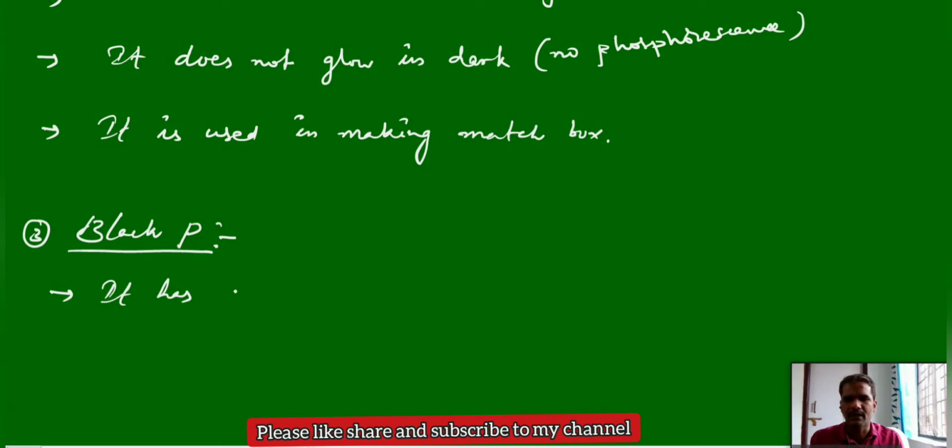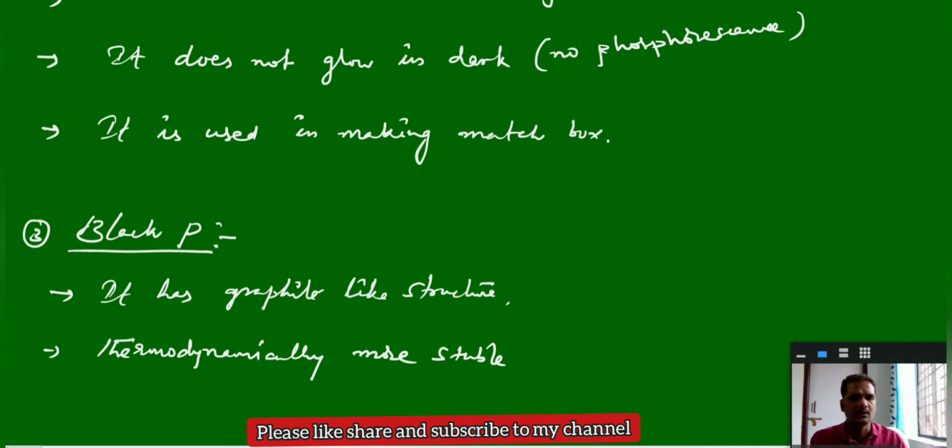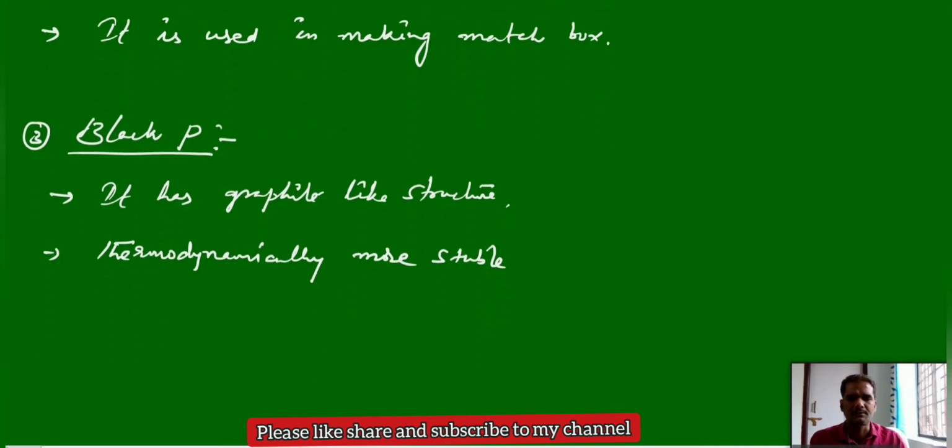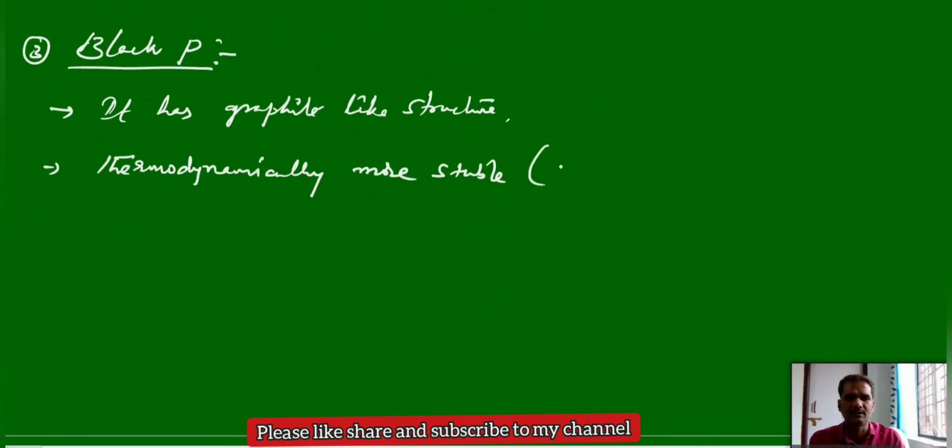Among all the allotropes of phosphorus, the stability order we can see: first black phosphorus will come, then red phosphorus, and the least stable is white phosphorus.